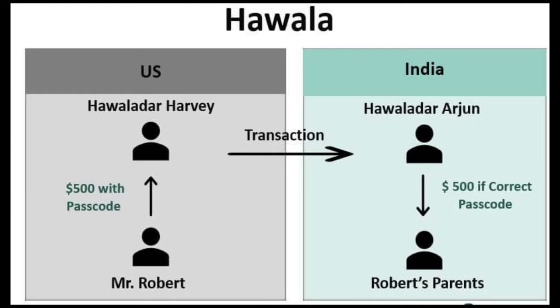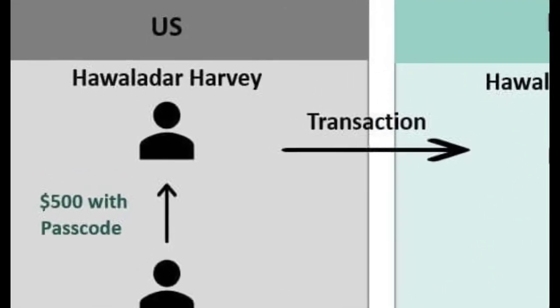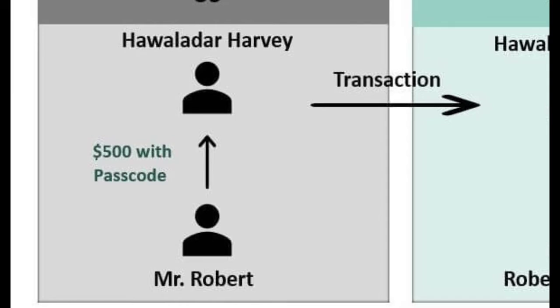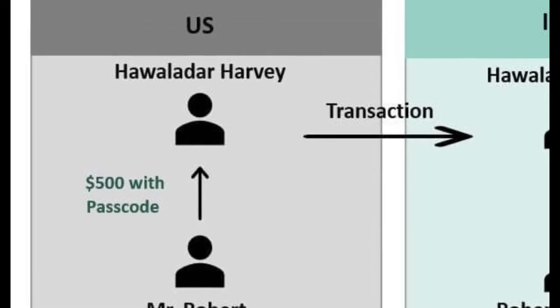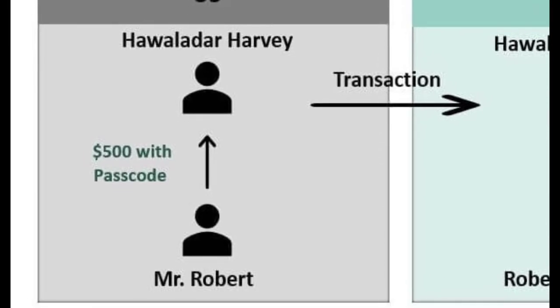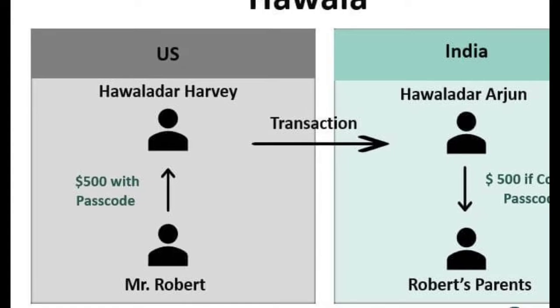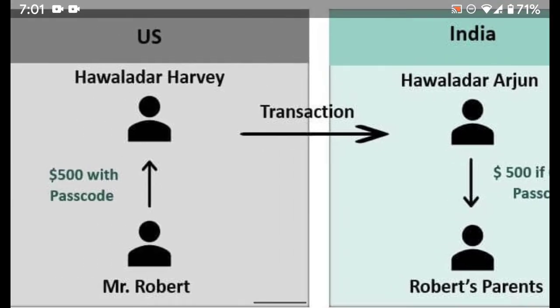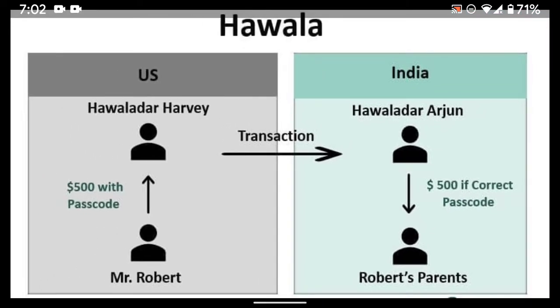So what he will do is that he will approach a hawaladar in the US. Let's suppose that his name is Harvey. Mr. Robert will give $500 to Harvey, and Harvey, who is a hawaladar, will give a passcode to Mr. Robert. Now, Mr. Robert will also tell his parents that he has sent them $500 through a hawaladar, and Mr. Robert will also tell his parents the passcode. Now, Mr. Robert's parents know the passcode.